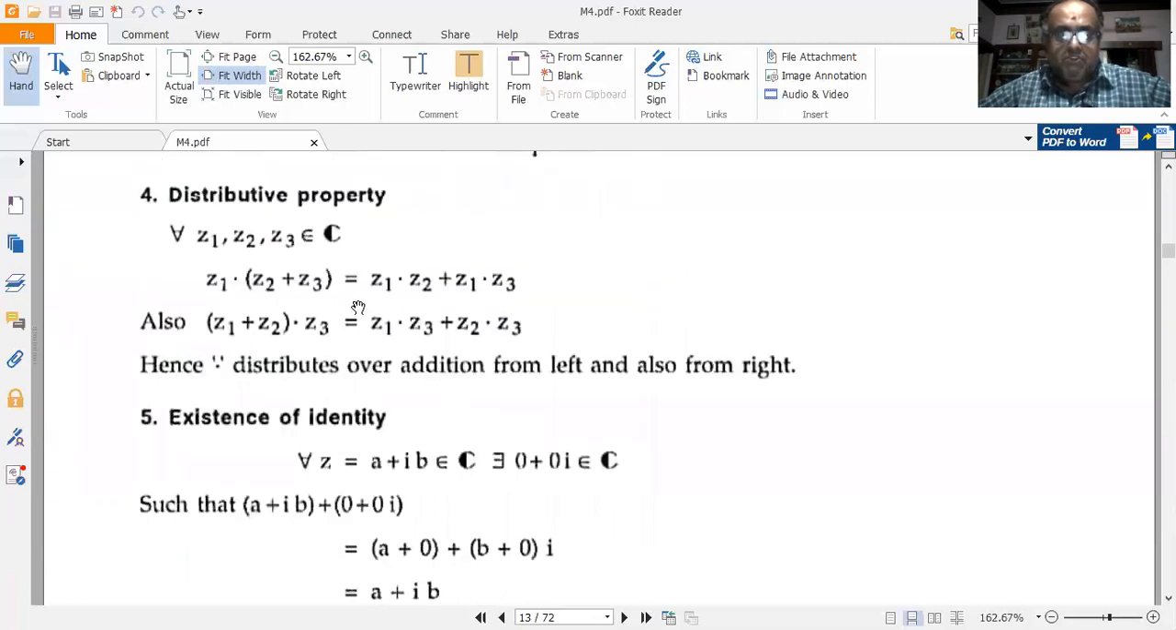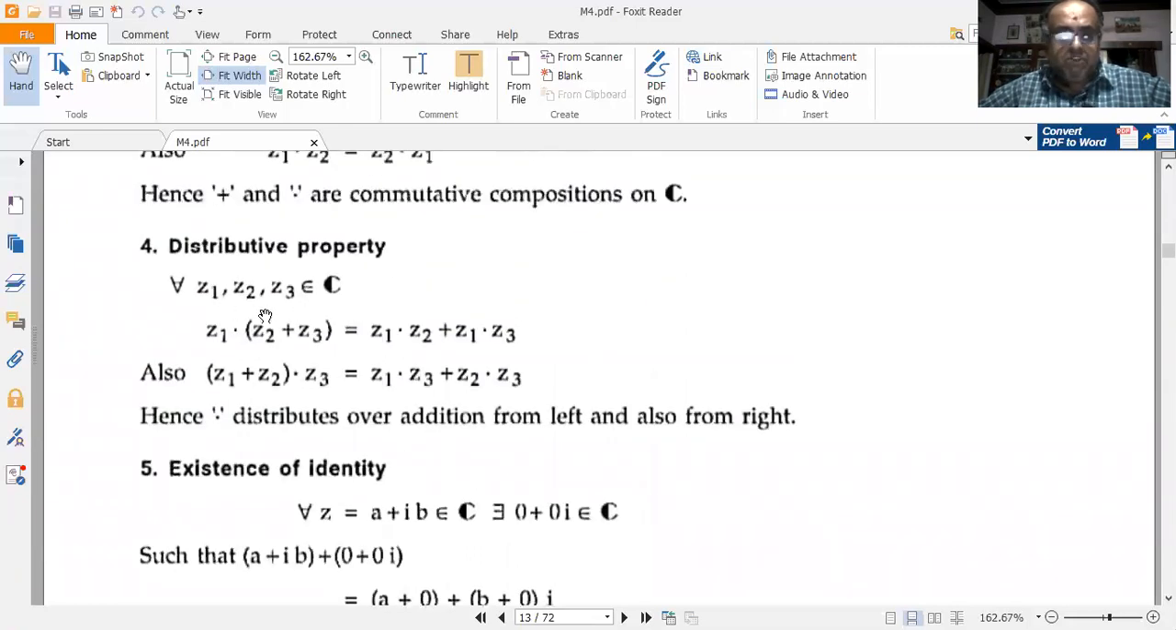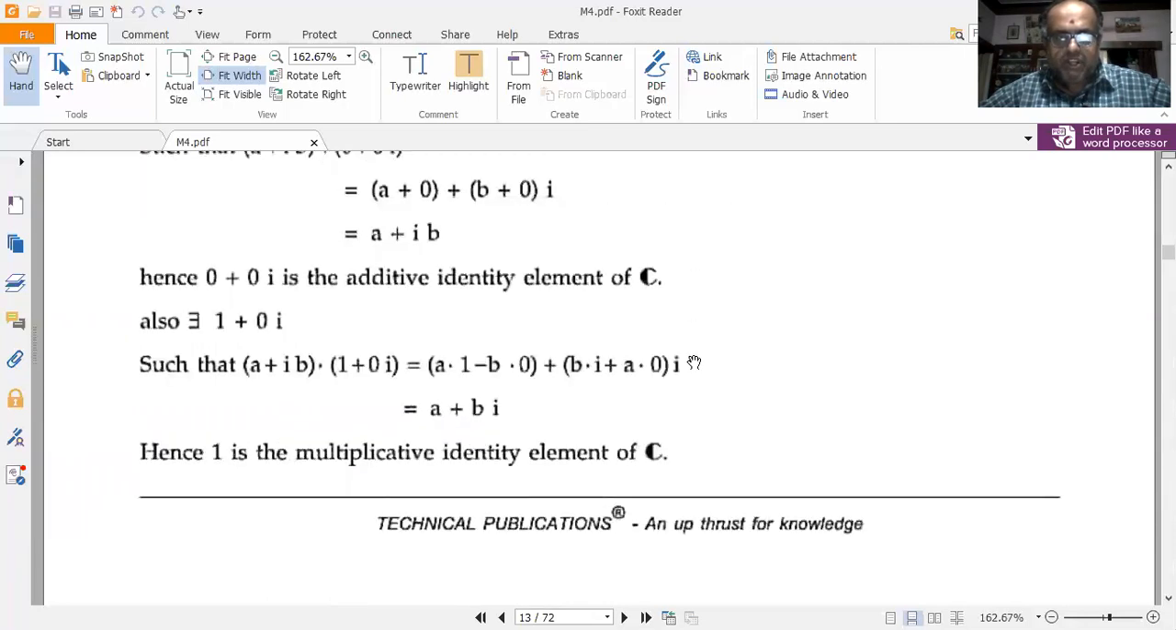Next, talking about the distributive property, say for z1, z2, z3 belonging to C, I have z1 dot (z2 plus z3) is equal to z1 into z2 plus z1 z3. Next, (z1 plus z2) multiplied by z3 is equal to z1 z3 plus z2 z3. So here the dot distributes over addition from left and also from right.